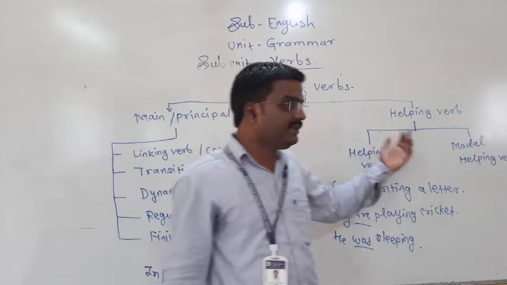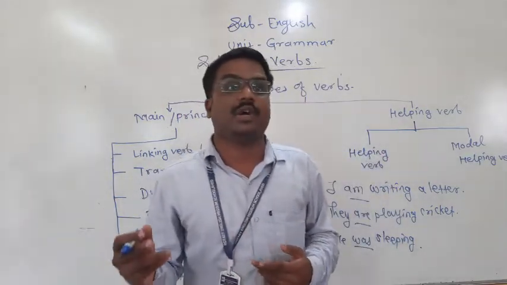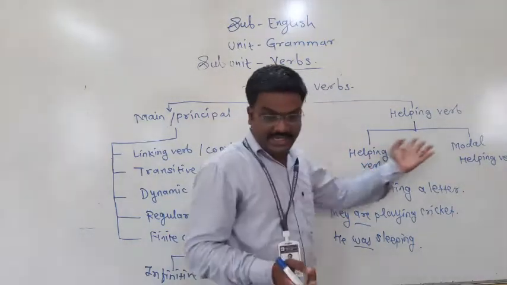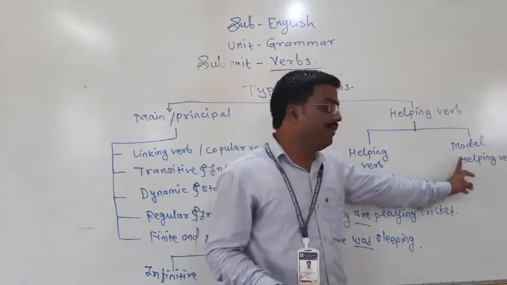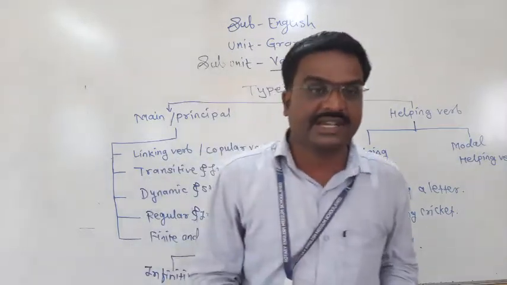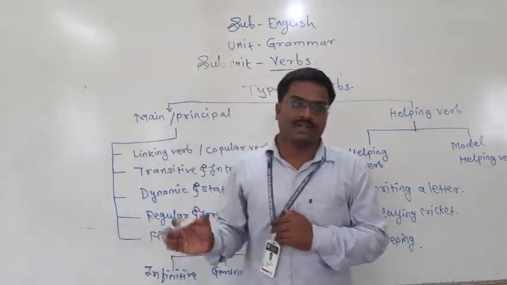And what is meant by modal auxiliary? See, should, would, can, could, may, might, must. These are called modal auxiliaries. Primary auxiliary and modal auxiliary are the two types of helping verbs. In detail, we will try to understand what is meant by primary auxiliary and what is meant by modal auxiliary.